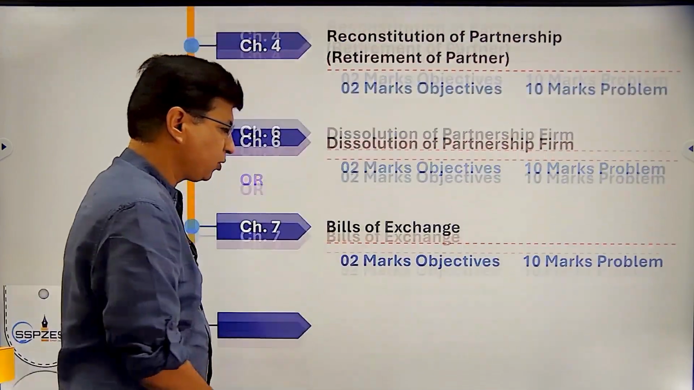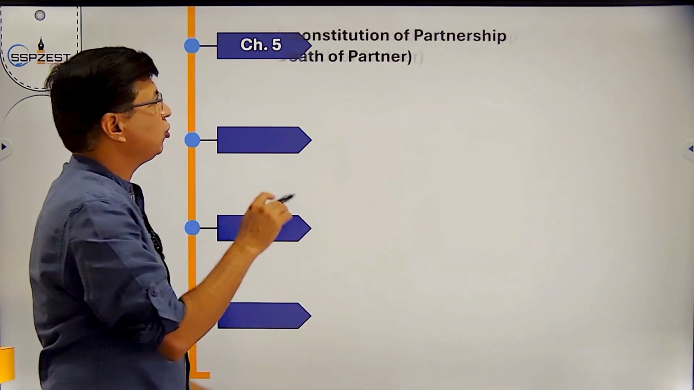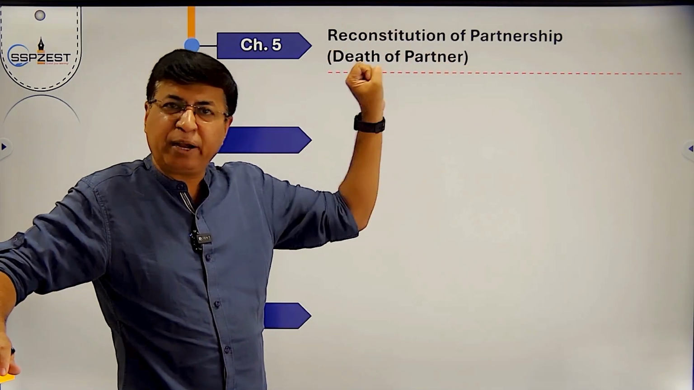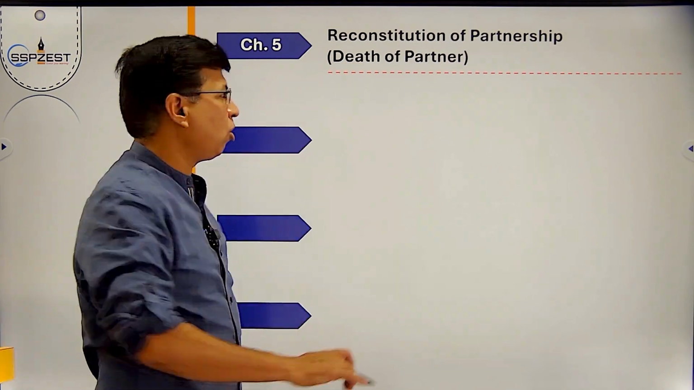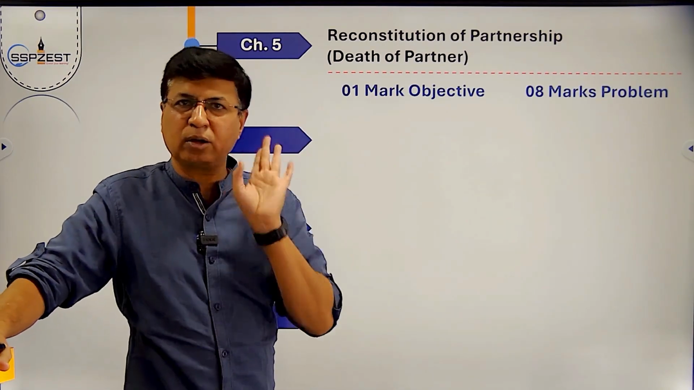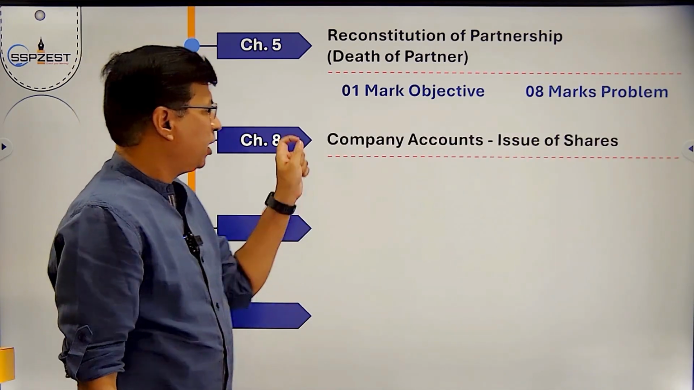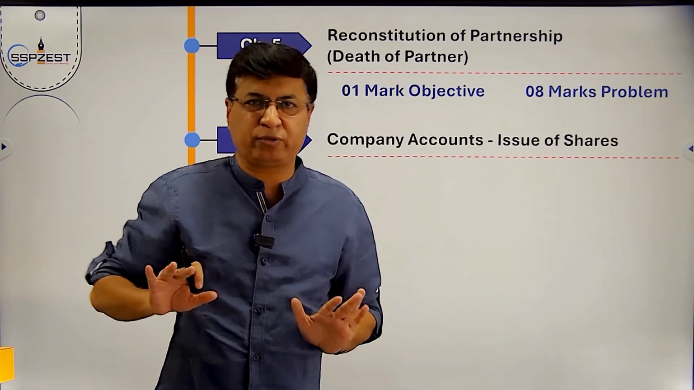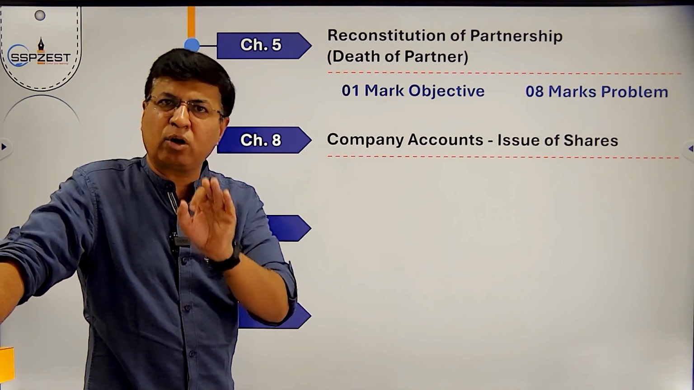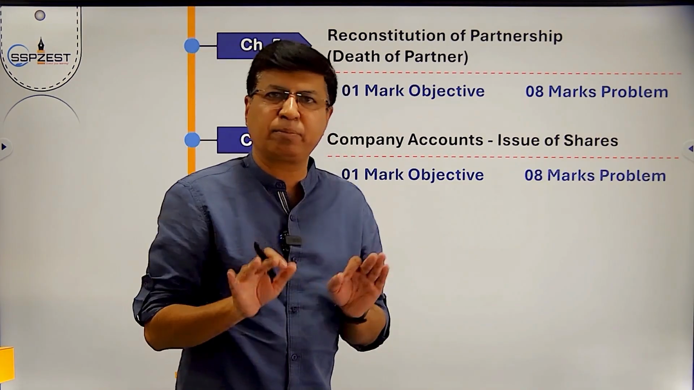So there are 4 chapters, which we have to discuss. Chapter 5, death of partner, which comes under reconstitution of partnership: 1 mark objective and 8 marks problem. Chapter number 8, company accounts, issue of shares. Once again, this chapter is asked for journal entries. Same, 1 mark objective and 8 marks practical problem.